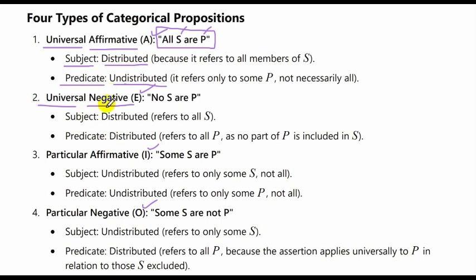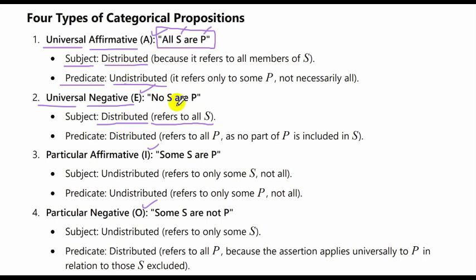Now, in universal negative, instead of saying all in the affirmative sense, we are saying it in the negative sense. We are saying no S are P. So now no S is distributed again. It means it refers to all the members of S. No S means none of them in the S class, so it is distributed.